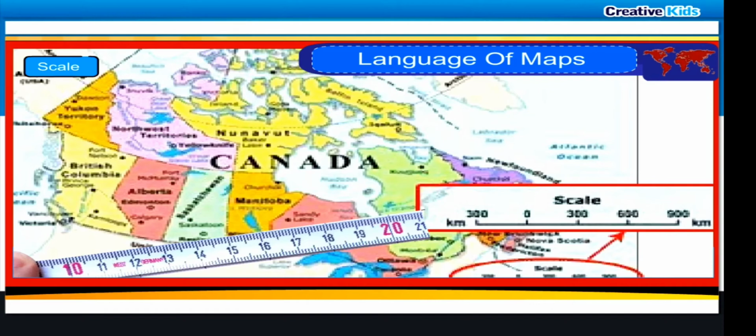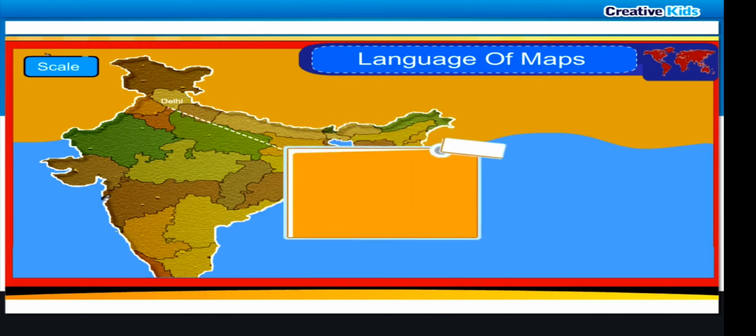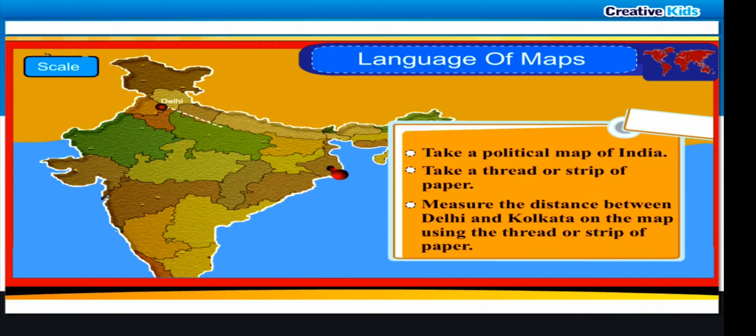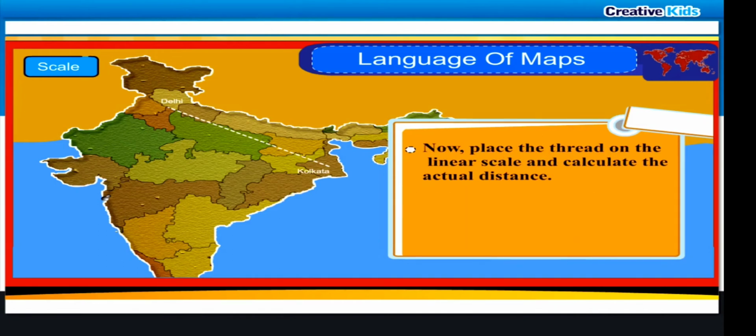When the distance between two places, for example Delhi and Kolkata, has to be measured, the procedure followed is as given below. Take a political map of India. Take a thread or strip of paper. Measure the distance between Delhi and Kolkata on the map using the thread or strip of paper. While measuring, pull the thread straight from Delhi to Kolkata. The length of the thread or strip of paper between Delhi and Kolkata is the distance between these two cities. Now, place the thread on the linear scale and calculate the actual distance.